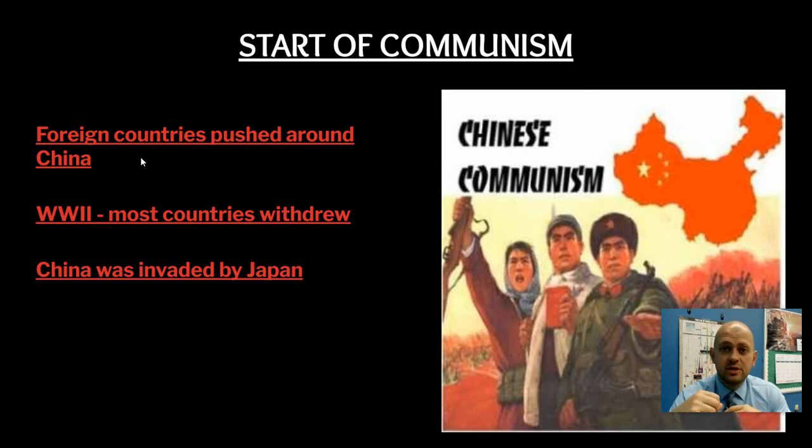So I talked about there's a difference between those spheres of influence, about kind of taking over and using land for resources, and actually fully controlling it. Well, China was invaded by Japan. And if you remember or know a little bit about world history, in World War II, Japan was one of our enemies, because they attacked us. So fast forward, Japan lost World War II, but it's important to note that Japan invaded the country fully with troops to try to take over China, okay?